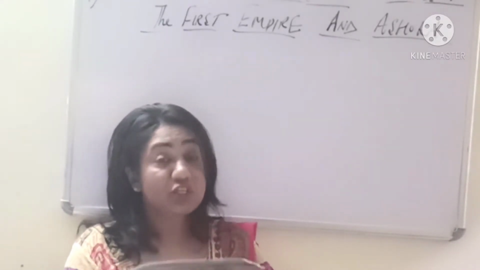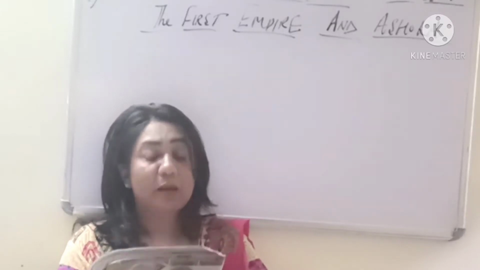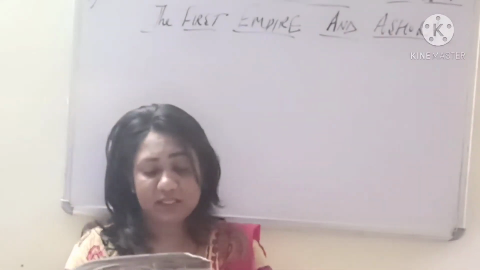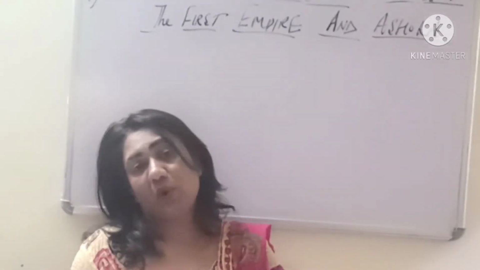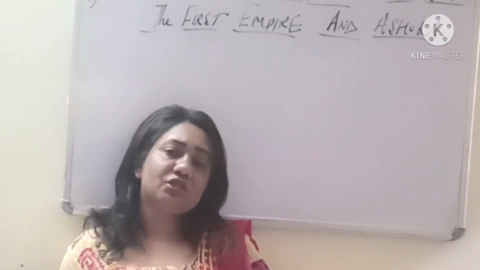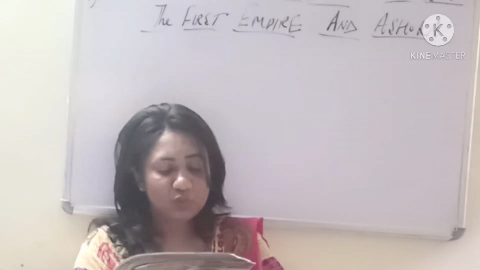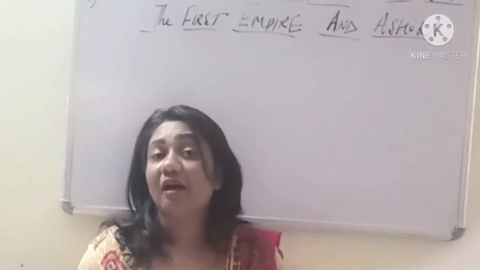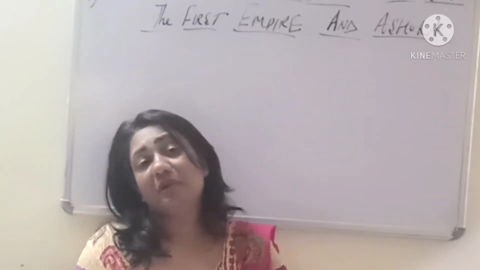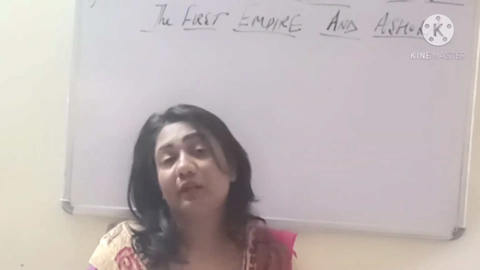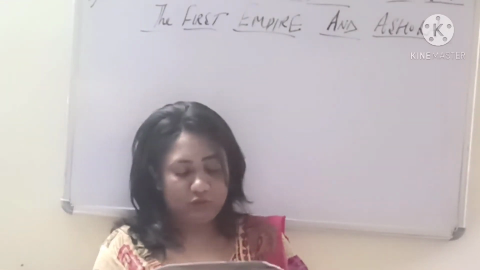Bindusara maintained friendly relations with the Hellenic West established by his father. So his father had established this, that is, Hellenic means Greek West. So he maintained friendly relations with this place. Ambassadors from Syria and Egypt also visited Bindusara's court. So we have a reference to ambassadors coming from Syria and Egypt to his court. So he maintained very good relations with foreign countries also.